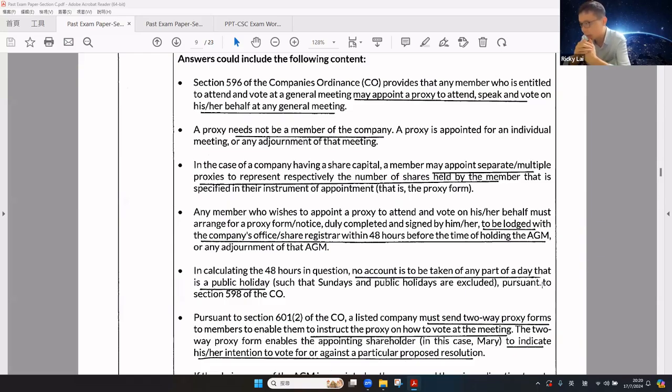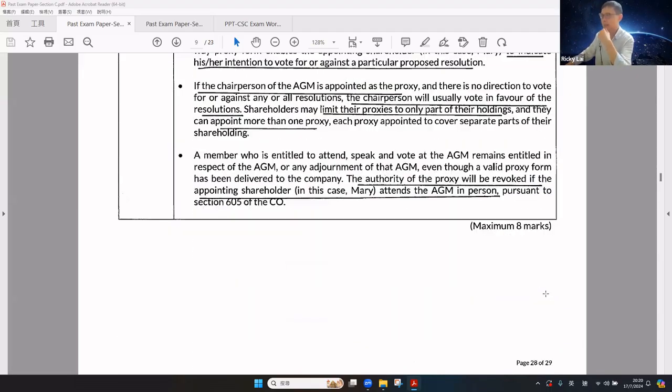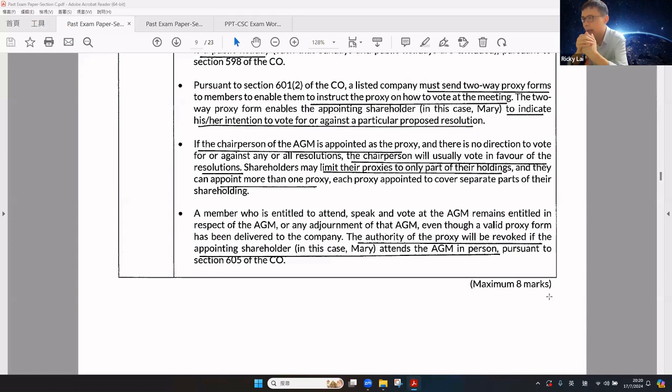In calculating the 48 hours, no account is to be taken of any part of the day that is a public holiday. The listed company must send the two-way proxy form to enable them to instruct the proxy on how to vote at the meeting. The two-way proxy form enables the appointing shareholders to indicate his or her intention to vote for or against a particular proposed resolution. Where the chairman of the AGM is appointed as the proxy, and there is no direction to vote for or against any or all resolutions, the chairperson will usually vote in favor of the resolution.